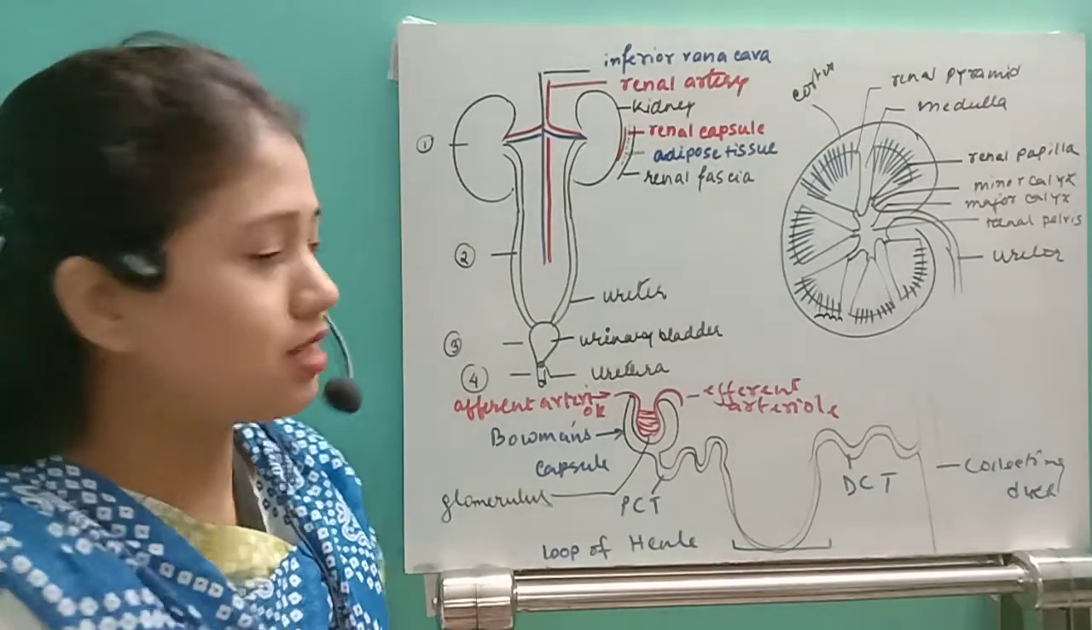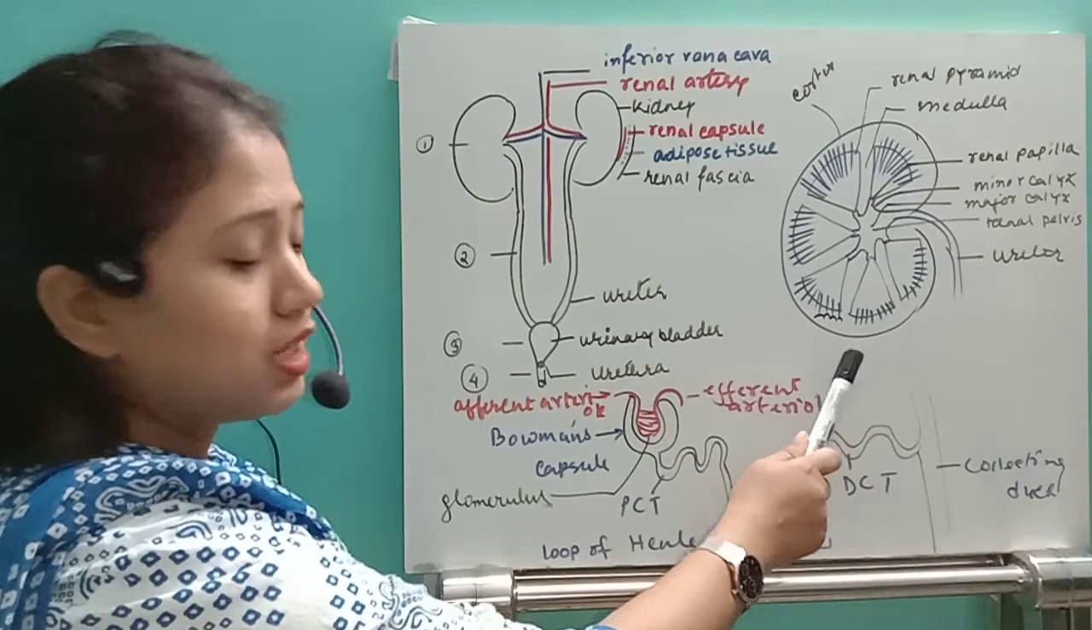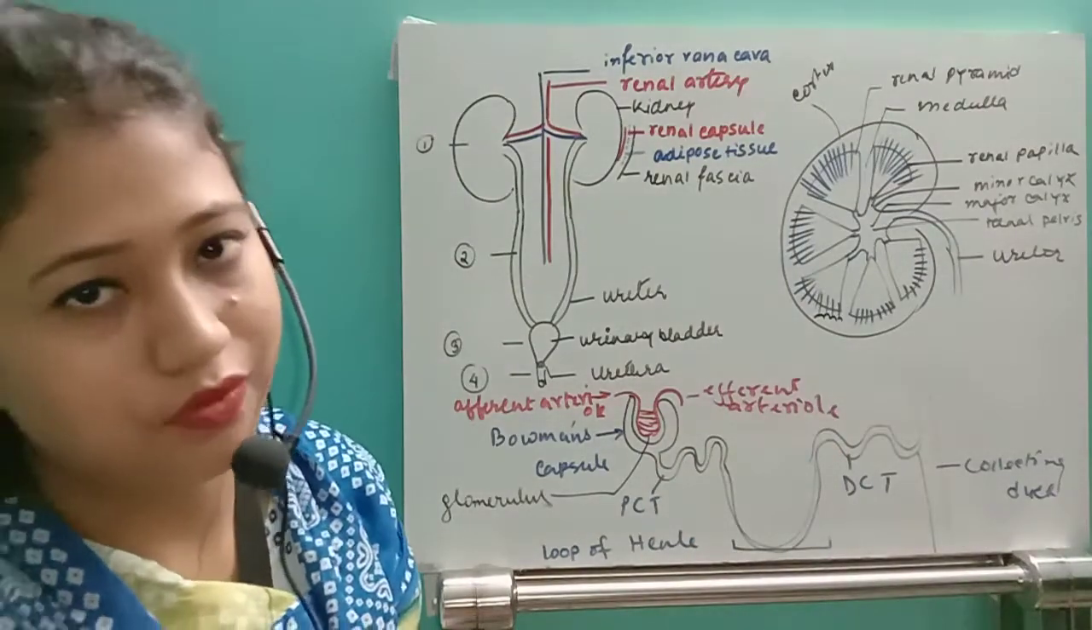I hope you understand. This is the structure of the human excretory system, then the structure of the kidneys, and this is the internal structure of the nephron. So I hope you understand.